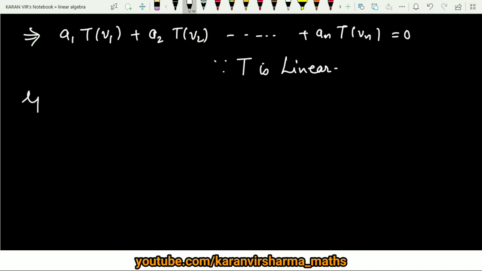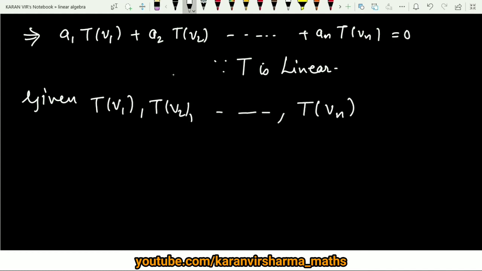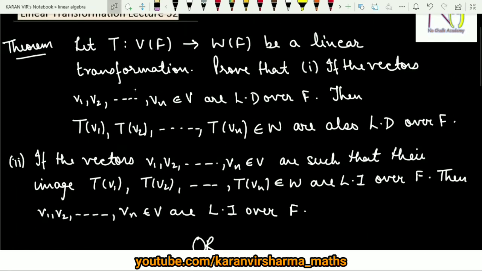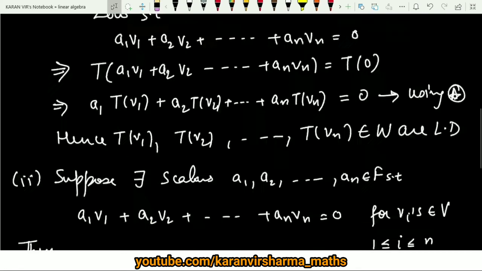Now what are we given? We are given that T of v1, T of v2 and so on to T of vn are all LI over F. That is what we are given in the second part. I'll be using this here.